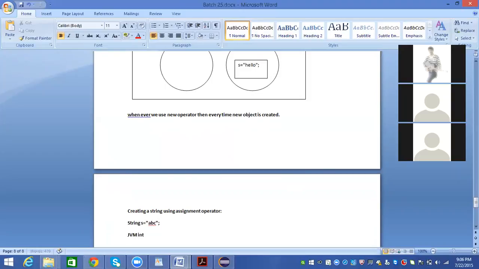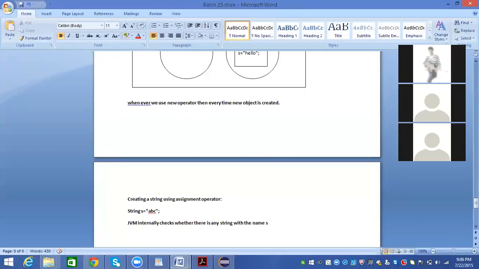The JVM internally checks whether there is any string with that name. Whenever I create a string using the assignment operator, these strings are saved in a memory location called the string constant pool.